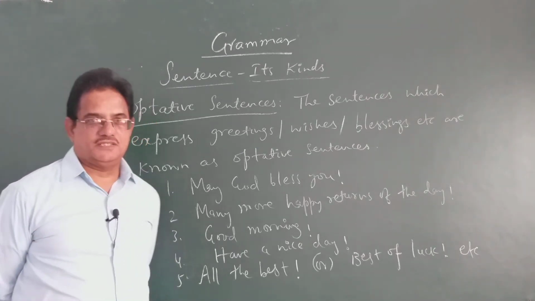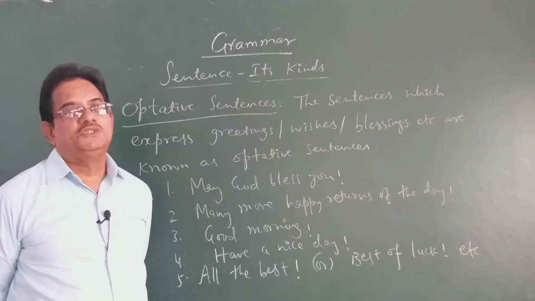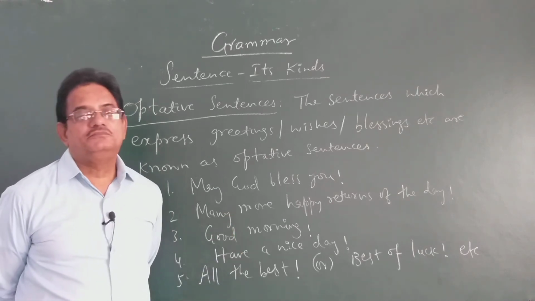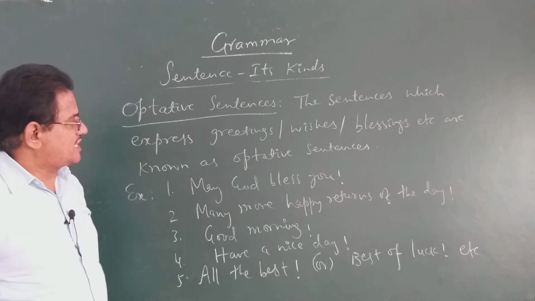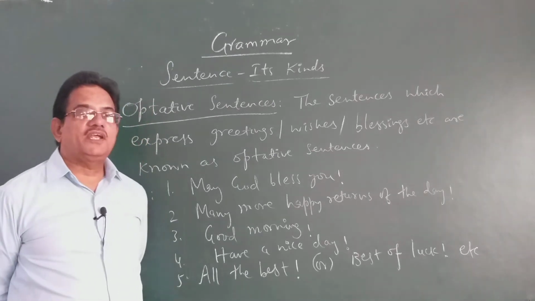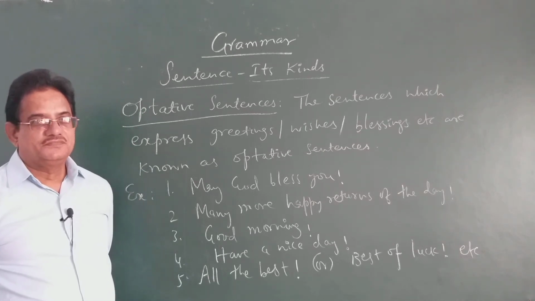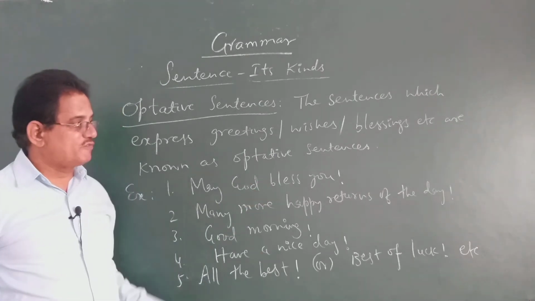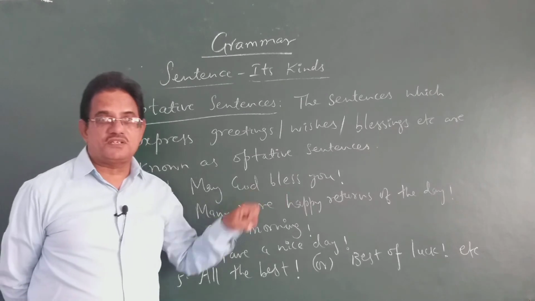These are also sentences only, but these are used generally only to express greetings or wishes or blessings. Best wishes, sometimes we say best wishes to you. All the best, like that we use symbols also. So the sentences which express greetings or wishes or blessings are known as optative sentences. Okay, children? May God bless you. Look at the examples there. Of course, as I told you earlier, these sentences also end with an exclamation mark only.